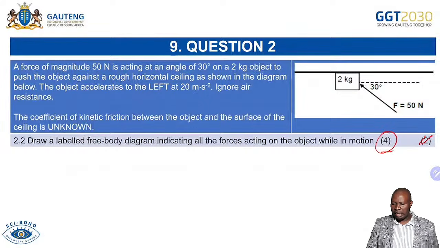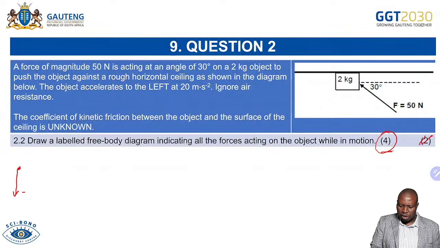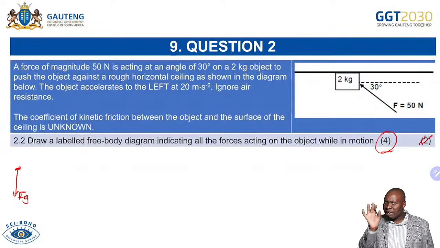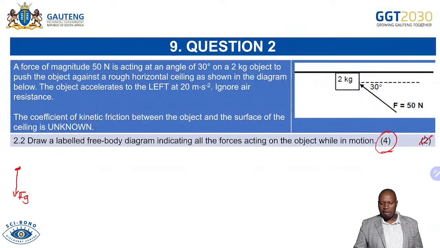When you're drawing your free body diagram, remember that by definition itself you will be able to know how the force acts. I always say to learners, before you enter that exam room, you already have 1 mark for indicating FG, because FG is always vertically downwards. Just a straight line going down with an arrow head. That is your FG, so you definitely have that mark. Then you are able to check the other forces.